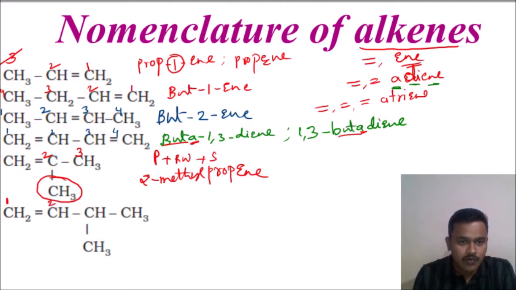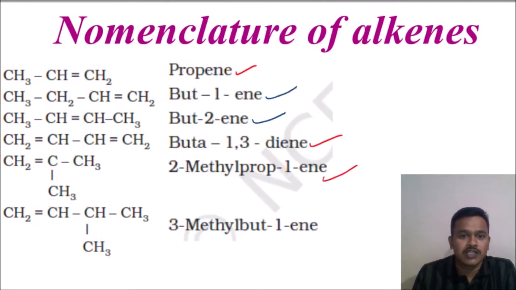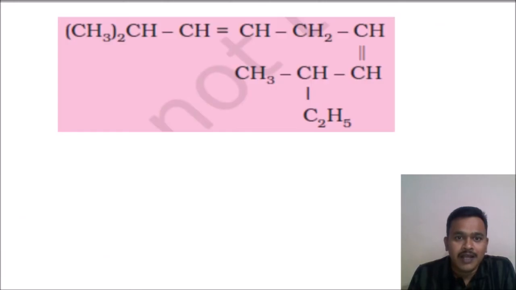So I am giving 1, 2, 3, 4. The third position has a branch. So we have to write the prefix first, the branch first. 3-methyl, branch writing. How many carbons are there? 4 carbons are there. So the root word will be but. Which position is there? First position. So but-1-ene. 3-methyl but-1-ene. You can check this. 3-methyl but-1-ene. So these are all the names we discussed till now. We will go for the next one.